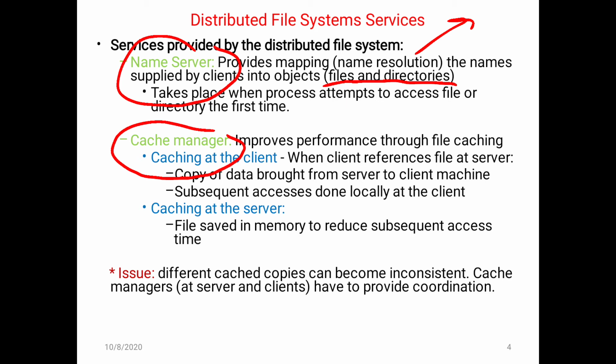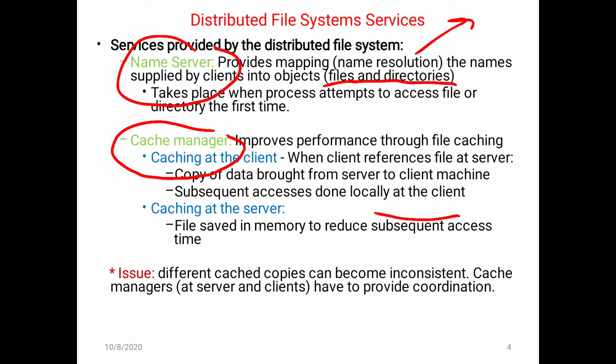If we talk about caching at the client, whenever a client accesses a file that is stored at the server, a copy of the data can be copied temporarily to a memory. That memory is called the cache memory of the client side, or client cache memory. So the client can further access the data from that temporary memory.